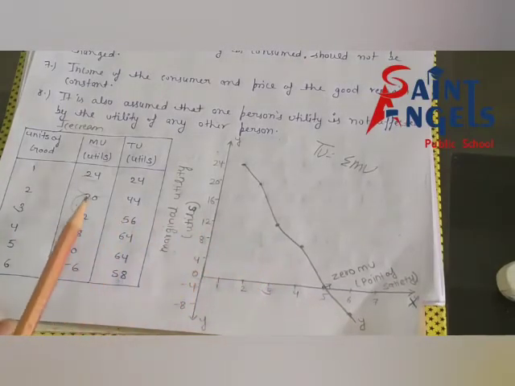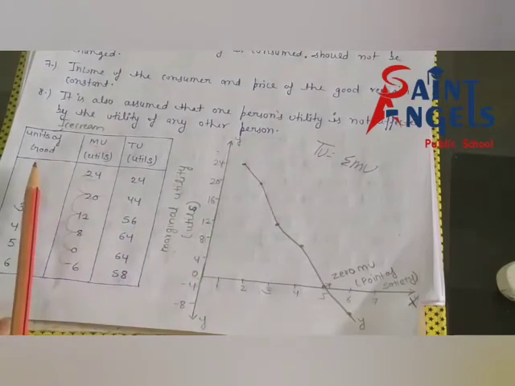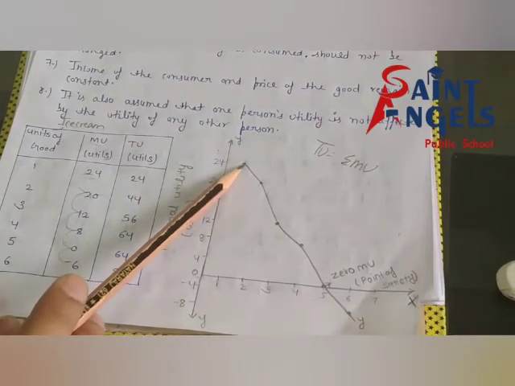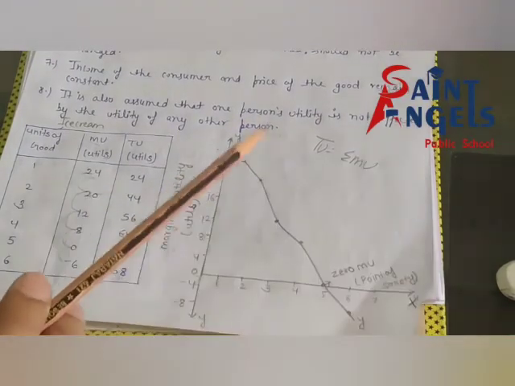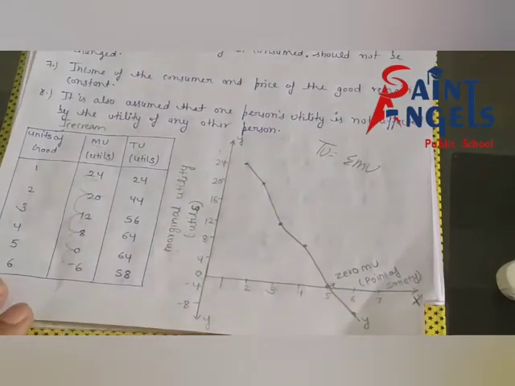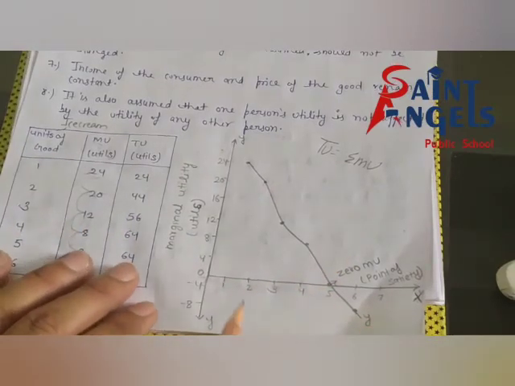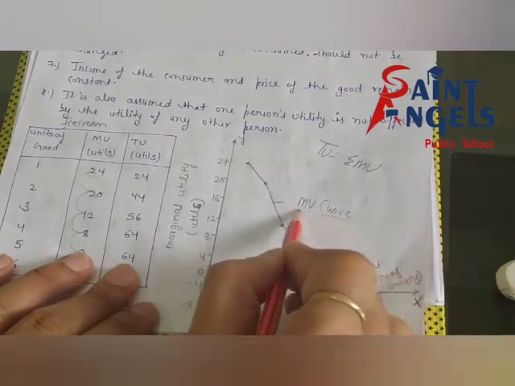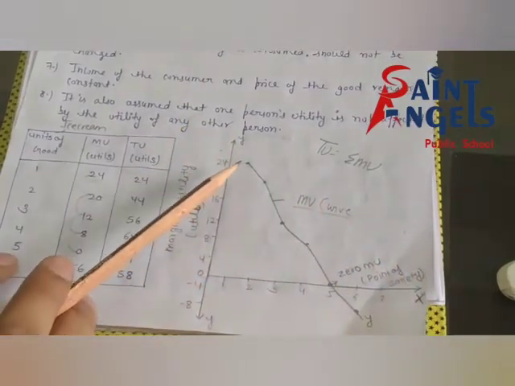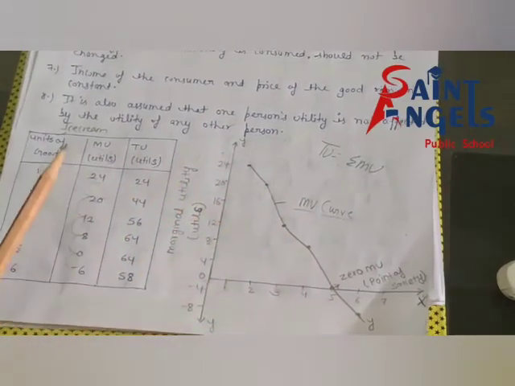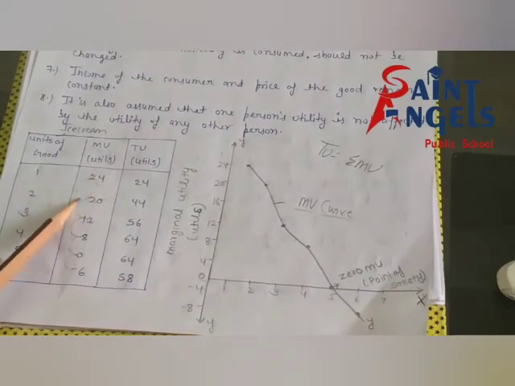How can we put the value of marginal utility with the value of units of good? But see here, please join all these points with free hand, then you will get the marginal utility curve. And see here, this is downward sloping. The marginal utility curve is downward sloping because the value of marginal utility goes on decreasing.